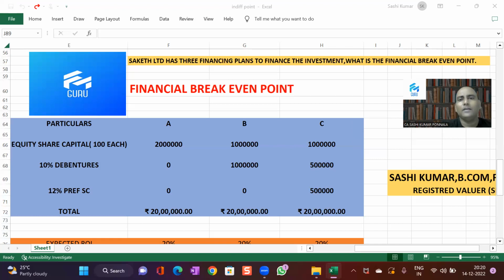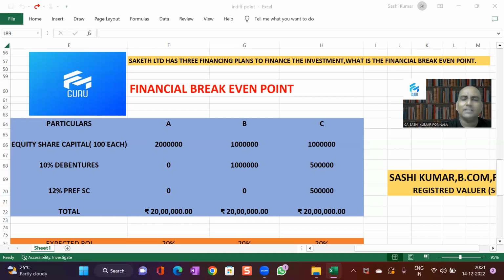First of all, equity, preference and debentures are long-term resources. Equity is called own capital or owner's capital. Preference and debentures are called external sources. Interest on debentures and dividend on preference shares put together are called fixed financial obligations.